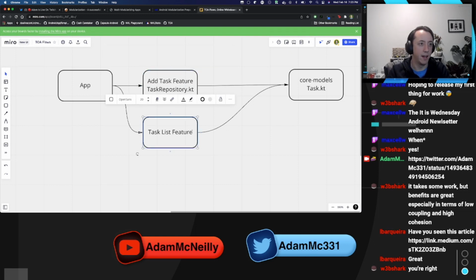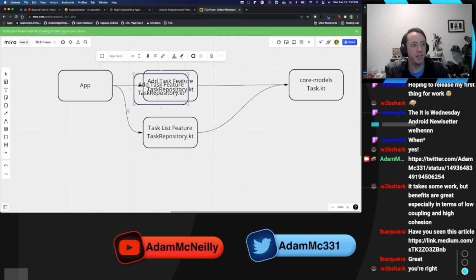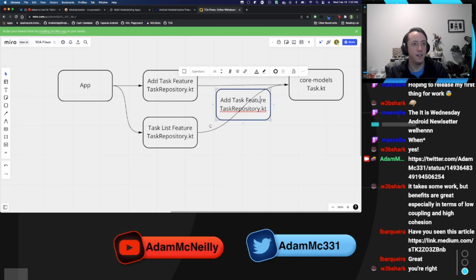And now that I'm typing it, this is a dead giveaway that I need a third box here to hold that code that's then shared between these two features. I don't know if I want to call it just data or if I want to call it task data or something like that.